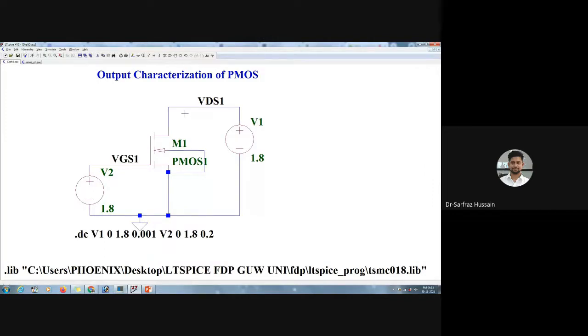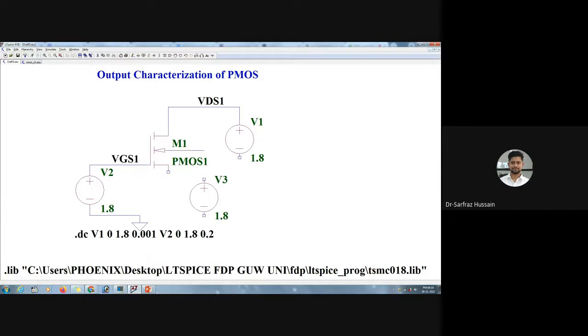So we'll connect this source to VDD. So let us break this one. Let us put this circuit. So I can copy and paste it over here.